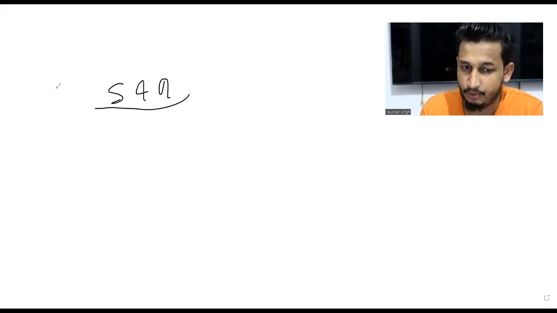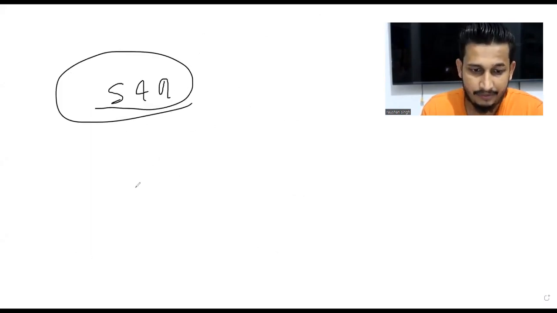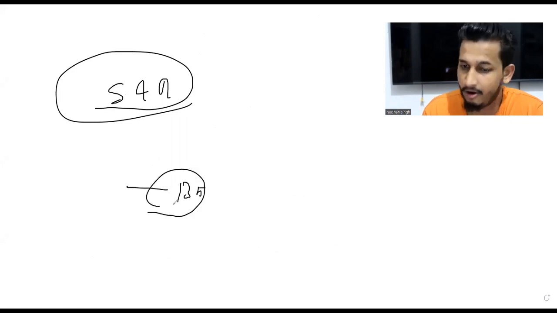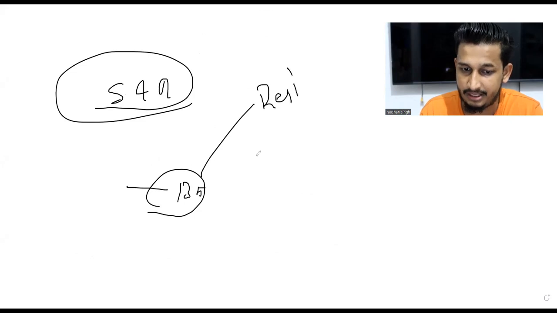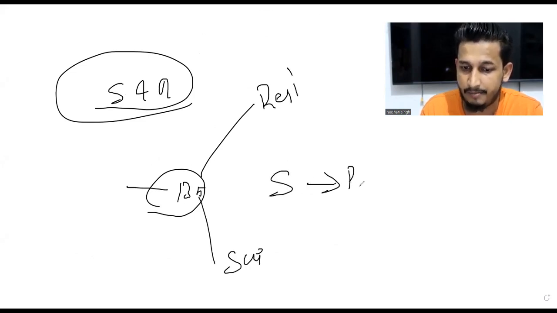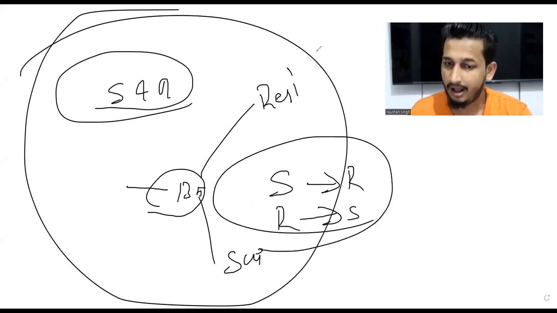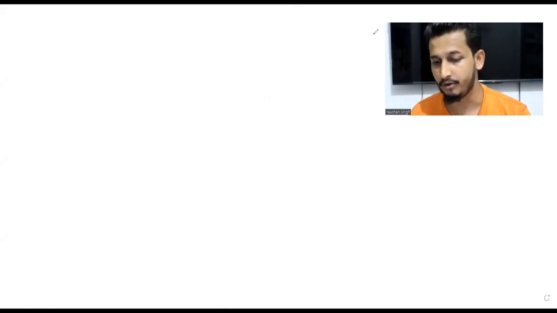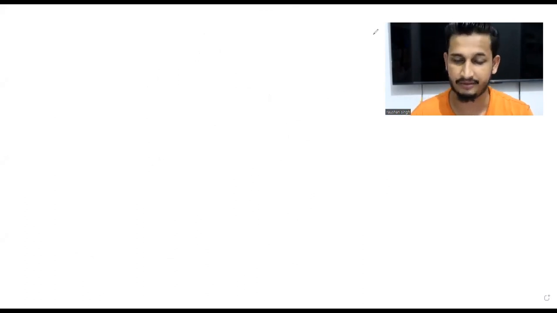Support and resistance are both the same. First thing, if the price is at 135, anything above that will be resistance, and below this everything will be support. If support gets broken, it will become resistance, and if resistance gets broken, it will become support. That's it. How to draw support and resistance and what is the use of this, we'll understand everything.